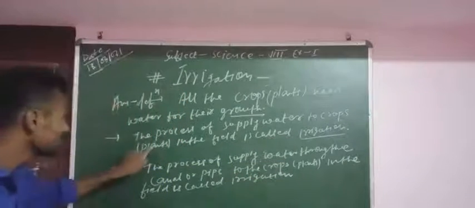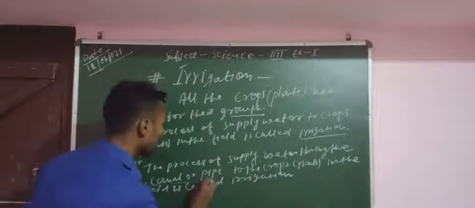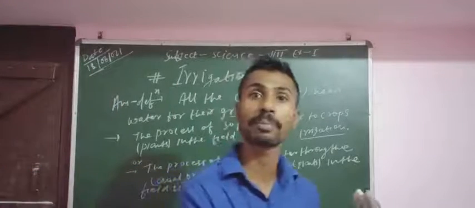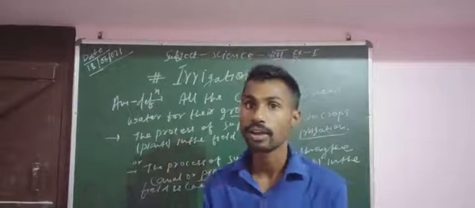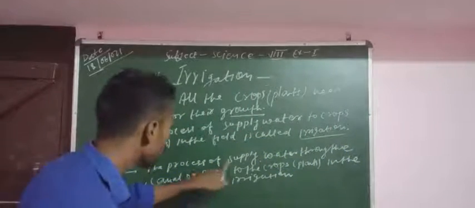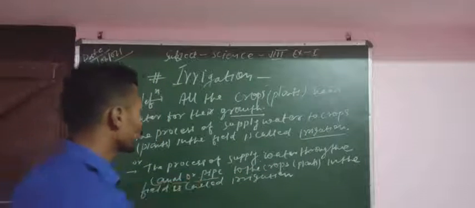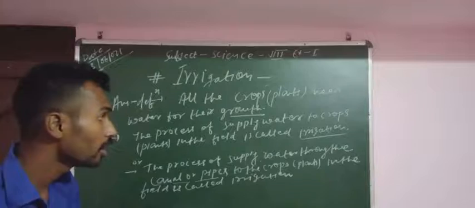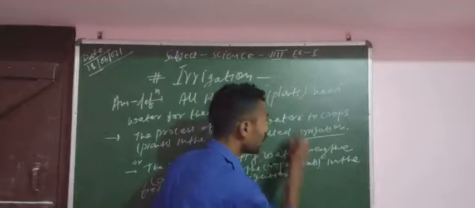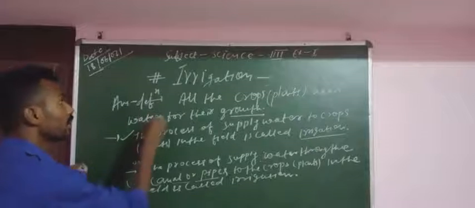Or this can be written also like that: the process of supply of water through the canal or pipe. तो मीडियम पानी जब पास करेंगे, suppose it is placed from one place to another place, तो medium कुछ भी हो सकता है ना, through the canal, through the pipe, and through the other things. So similarly, the process of supply of water through the canal or pipes to the crops or plants in the field is called irrigation. So simply you can write the answer. You can choose the definition. This one is correct and this one is also correct, and that is the necessary point.